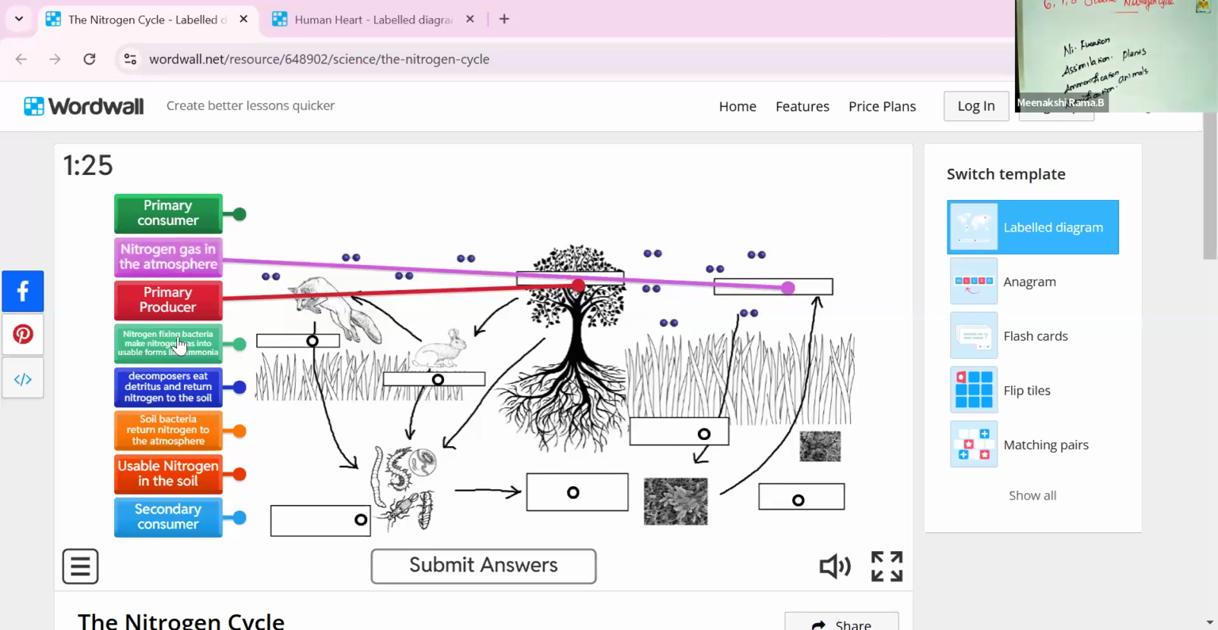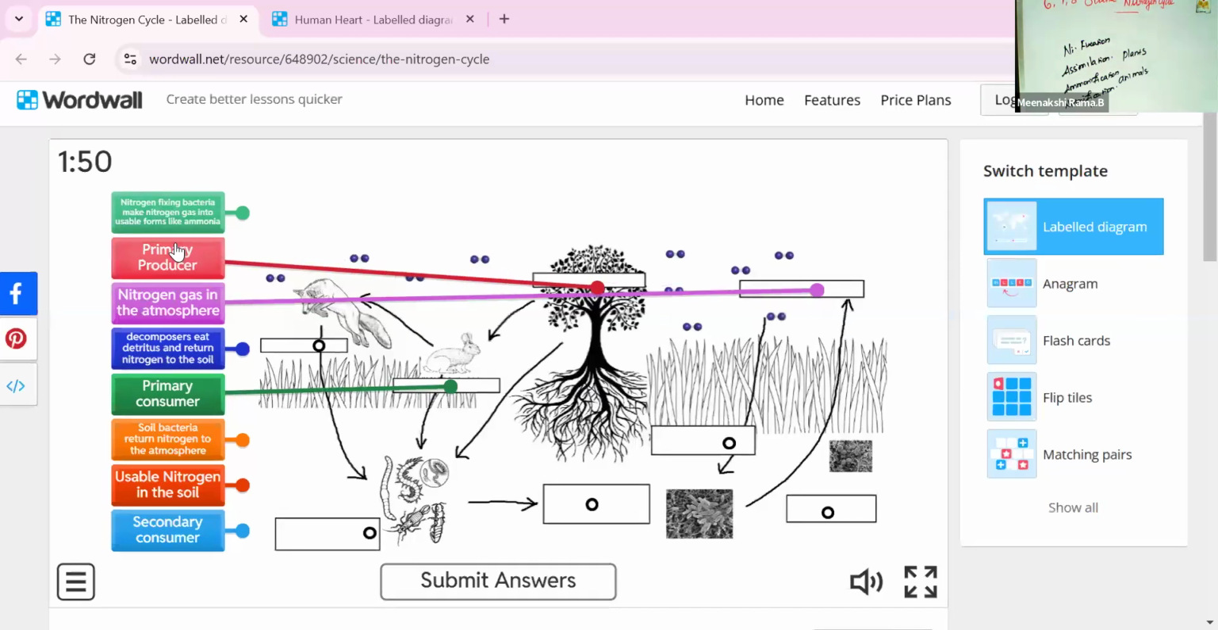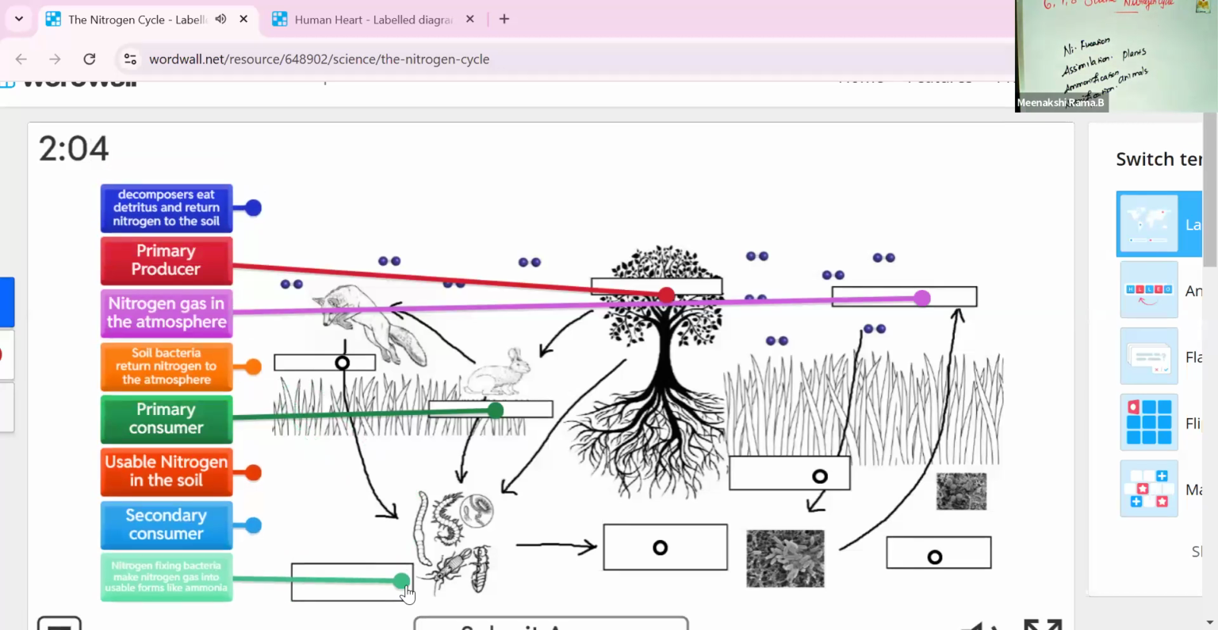And then next one, primary consumer. Who is the primary consumer? Yes, I am choosing rabbit. Rabbit is the consumer of nitrogen. Plants and animals are consumers of nitrogen in different ways. Nitrogen fixing bacteria convert nitrogen gas into usable forms, such as ammonia. Okay, yeah, so this is the right answer.